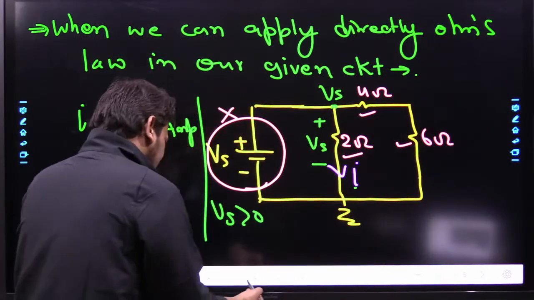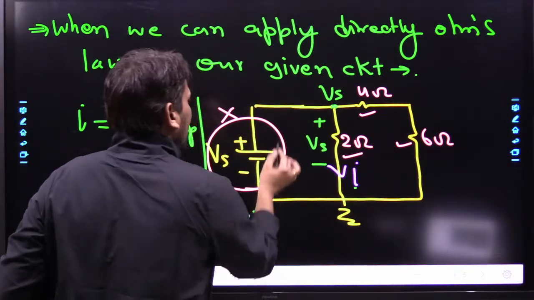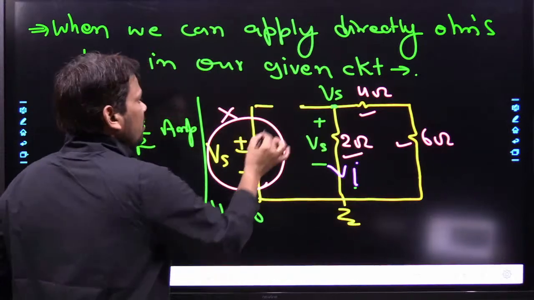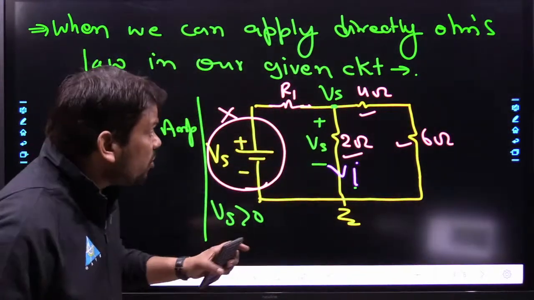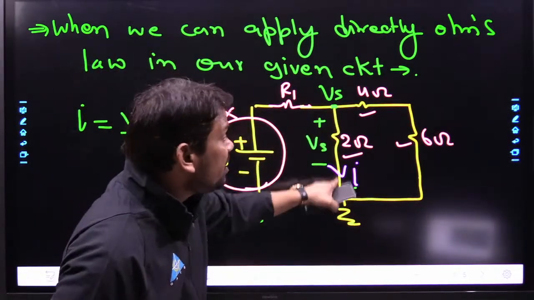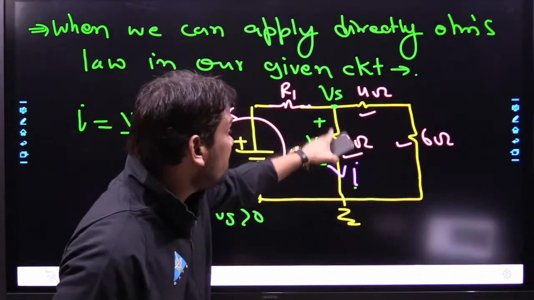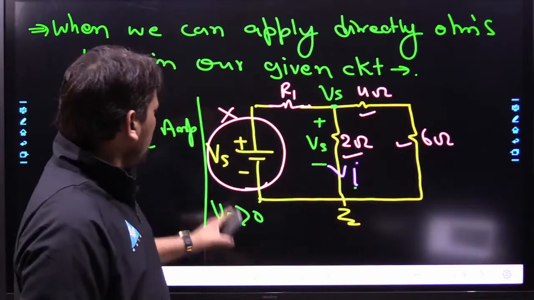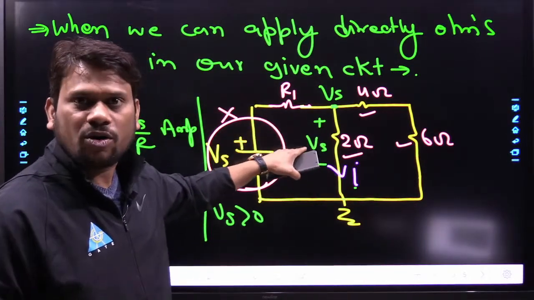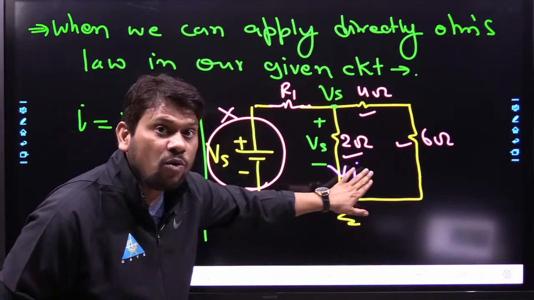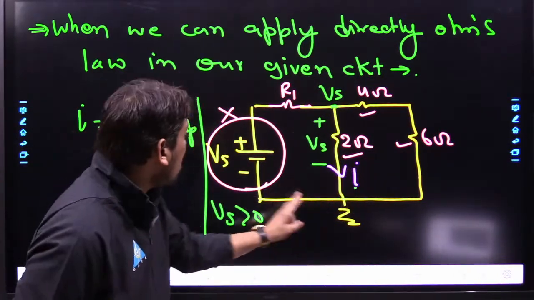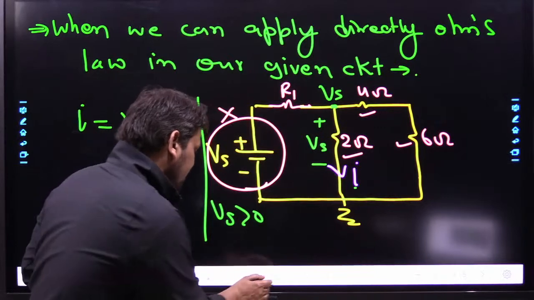Now I want to change this circuit configuration again. Let us assume, my dear friend, here we have some resistance, another resistance R1, and I want to ask you what will be the current through this resistance. Now we cannot directly tell just by Ohm's law. See properly. Now beta, this current I we want to identify, but now no potential difference can be easily identified directly.